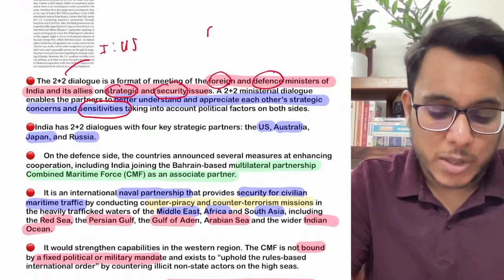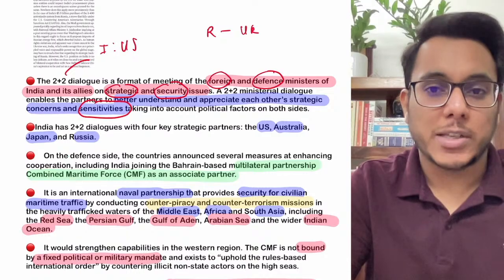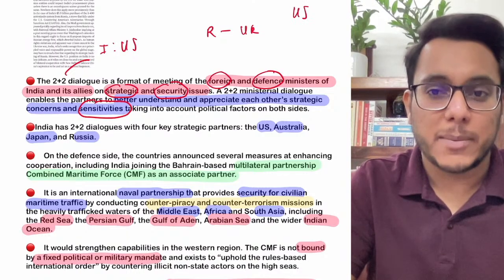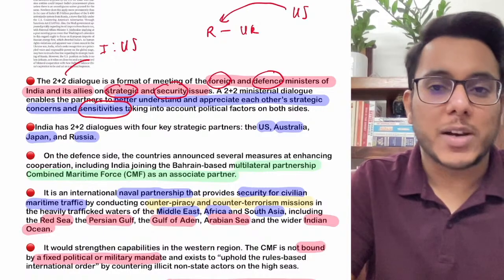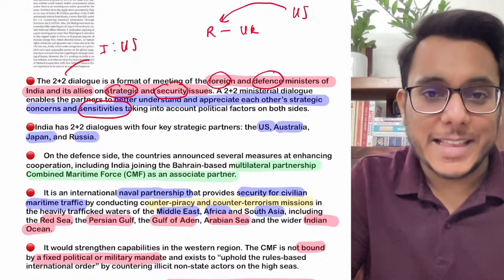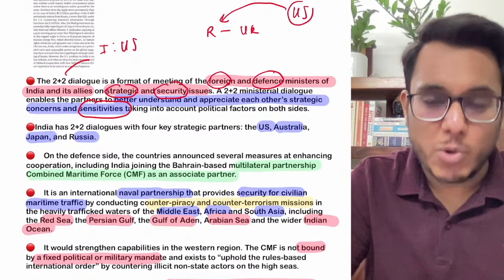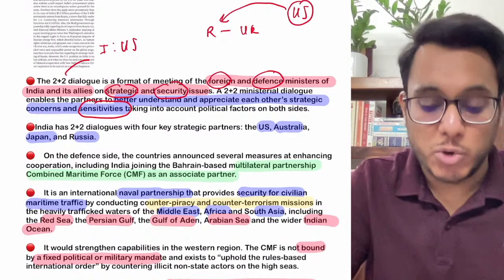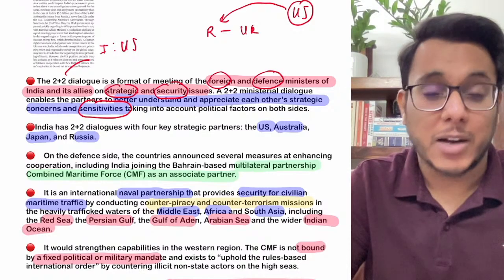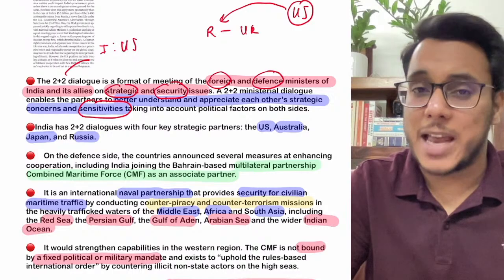See, right now the Russia-Ukraine war is going on. Now the USA has a very clear policy. The USA has outrightly condemned Russia for the aggression that Russia has shown. In this capacity, the US has also sponsored many resolutions against Russia in the General Assembly, in the Security Council, in the Human Rights Council, everywhere.